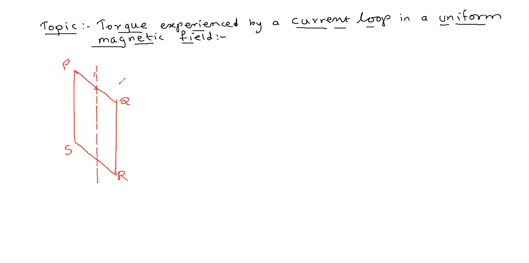Now the current is flowing in this direction, that is, the clockwise direction. Suppose the coil is rotating like this, and the normal of this coil is in this direction.